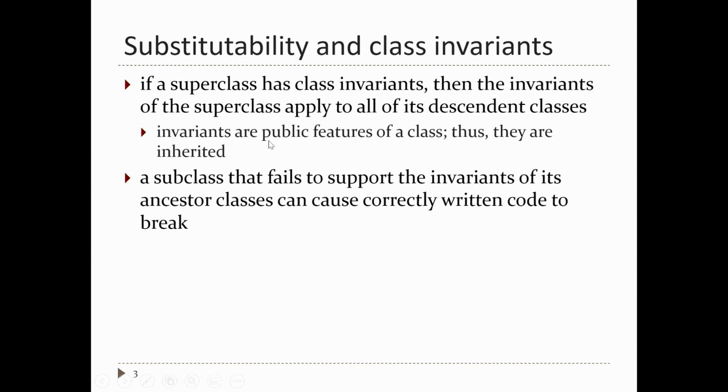Right? So the reason this happens is because invariants are public features of a class. So anybody using the class can see that this is true. Normally, you actually tell people what the invariants are, which means the invariants are inherited by its descendant classes. If a subclass fails to support the invariants of its ancestor classes, that can cause code that's correctly written to break. So that's the important part here.